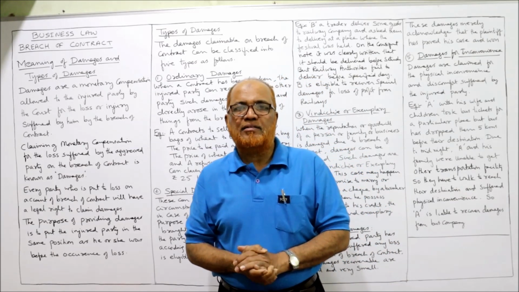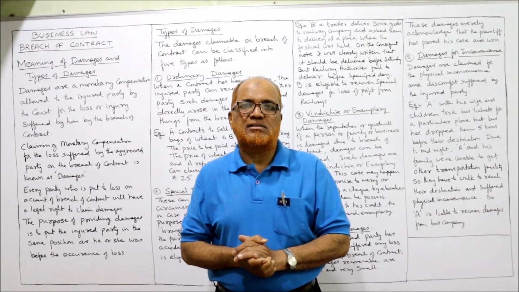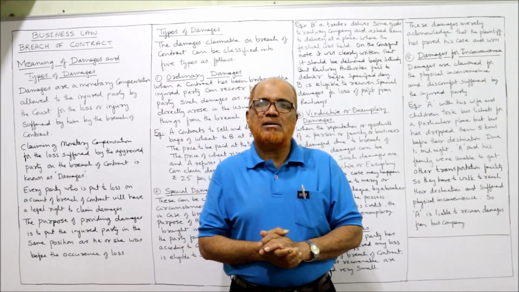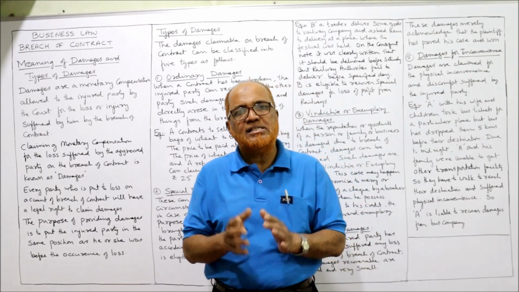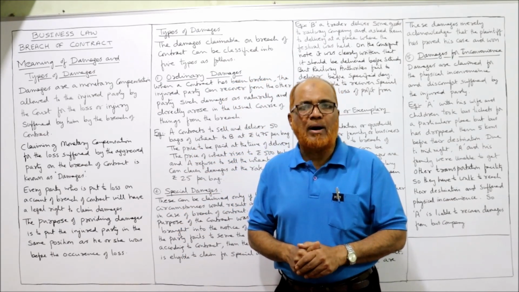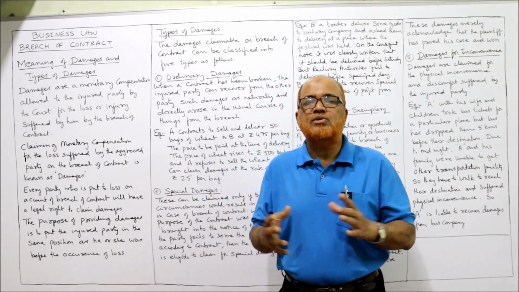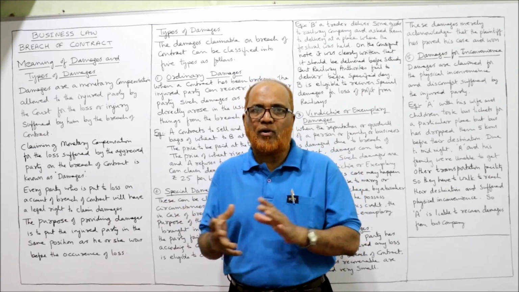Among these 5 remedies, the most commonly used remedy is damages. Most often, whenever there is a breach of contract, the most commonly used remedy is damages. So now in this video, I'm going to explain the meaning of the term damages and the different types of damages that can be claimed by the injured party in a breach of contract.